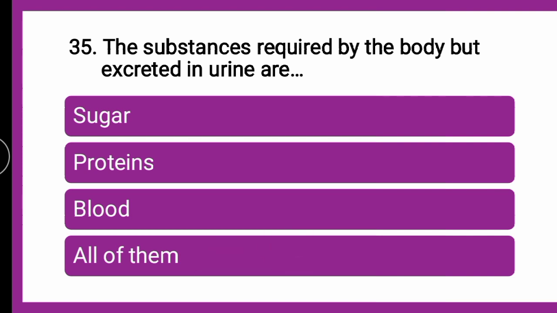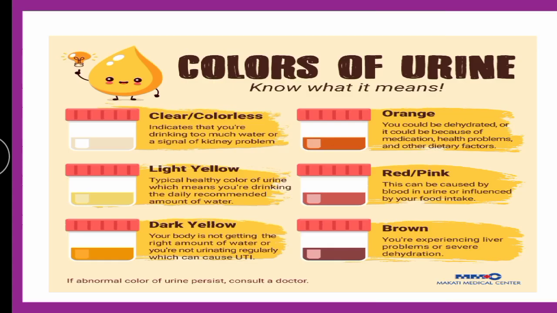All of you can put your answer in the comment section and you can verify it later on. Now we will see the explanation. Now there are different colors of urine depending on the presence of a particular substance. Like if the urine is red in color, it means that there is blood present in the urine which is getting excreted.